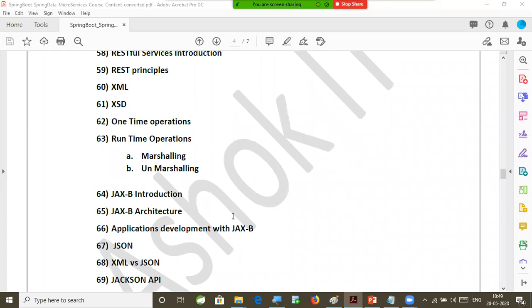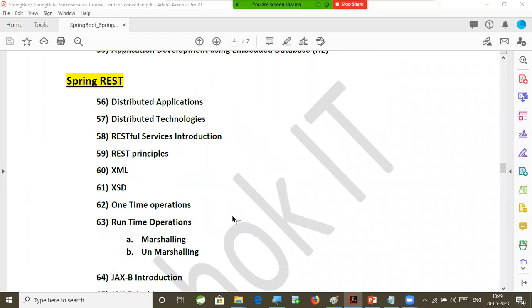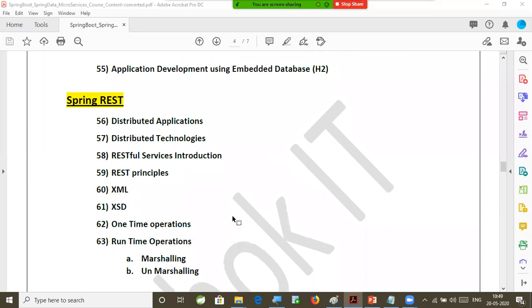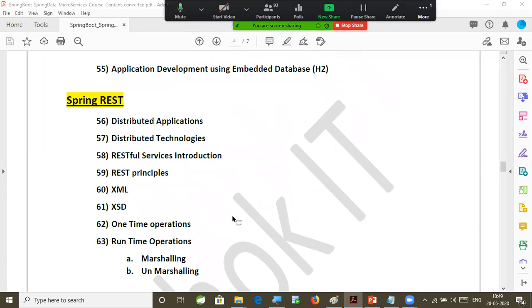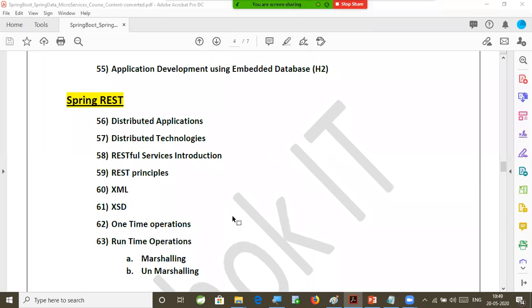You can compare with other trainers what concepts they are covering. Definitely more content will be available here. By mistake, if I miss anything or if I did not list it down, please let me know. Always I am available. You can talk to me through Facebook. You can talk to me through WhatsApp. Just ping me, Ashok, you are not explaining this concept. Then I will add that to our content also. We are going to understand that as well.